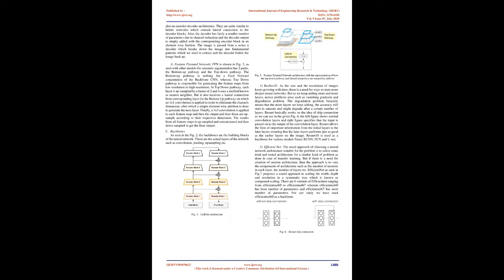The explanation for its name is pretty much evident from the architecture seen in the figure. This architecture can be broken down into two parts, viz. the contraction path or simply the encoder, which essentially captures the context of the image, and the expansion path, commonly known as the decoder, which is responsible for converting the acquired context into an output image of appropriate dimensions. The encoder can simply be thought of as a simple CNN consisting of multiple convolution and pooling layers. The decoder, on the other hand, does contain convolution layers but does not contain any pooling layers, as its goal is to upsample the image, and pooling layers are usually used to downsample the image.